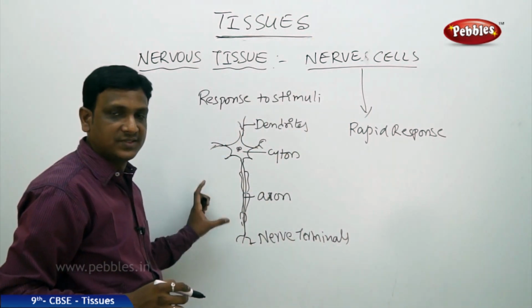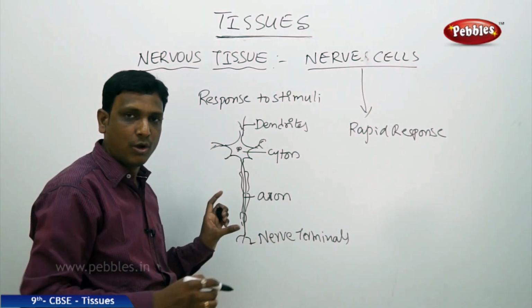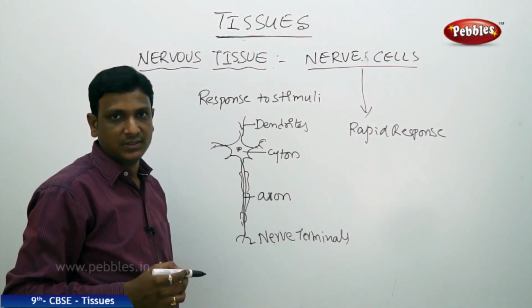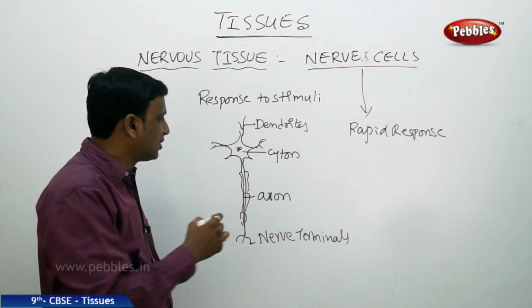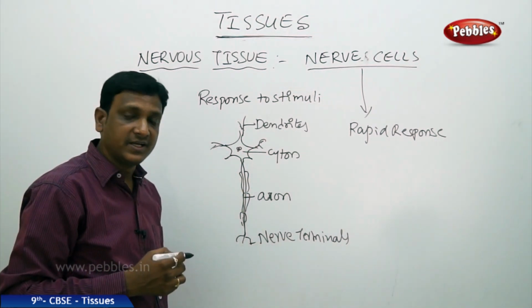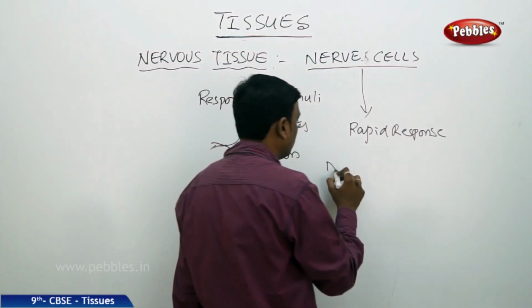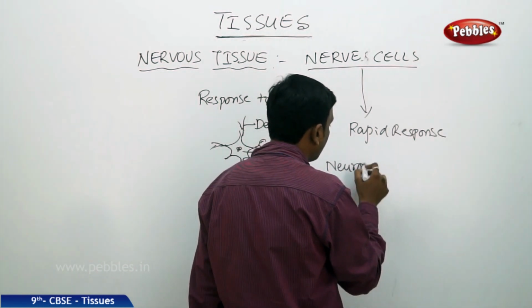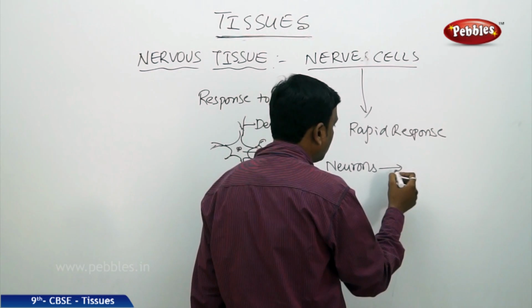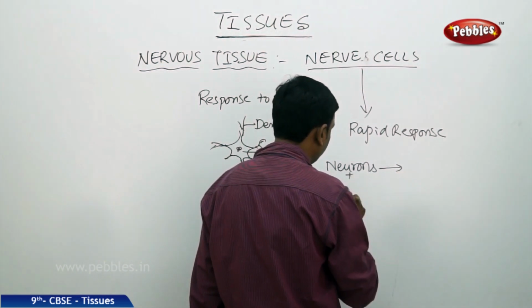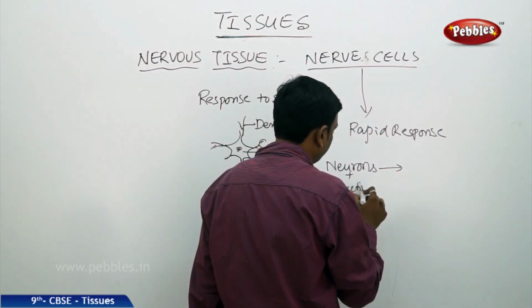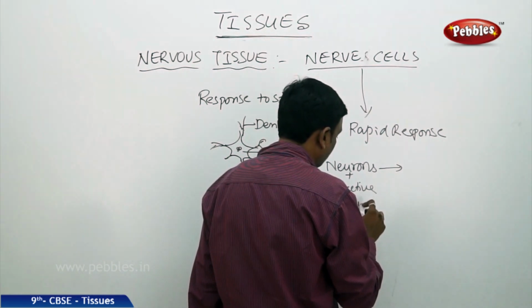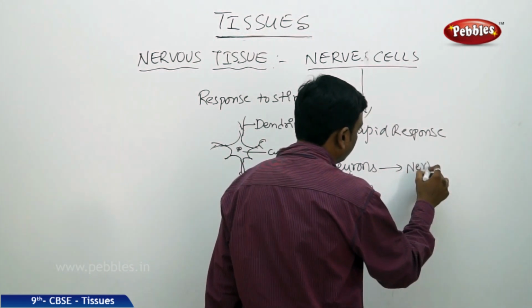This kind of nerve cell is connected to another nerve cell. It forms a long network of nerves. A bunch of nerve cells joined together by connective tissue forms a nerve. Nerve cells are also called neurons. The neurons join together with connective tissue and form a nerve.